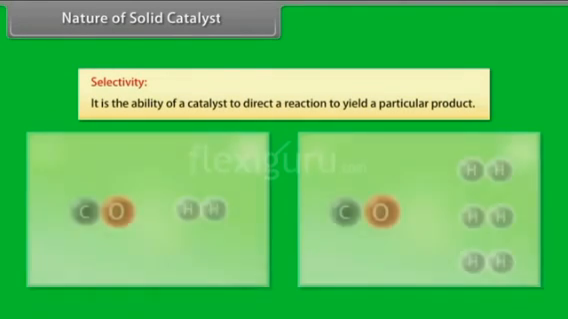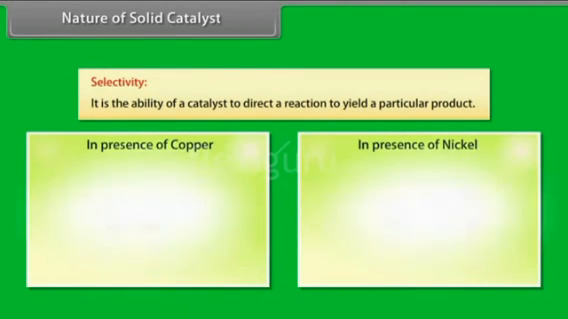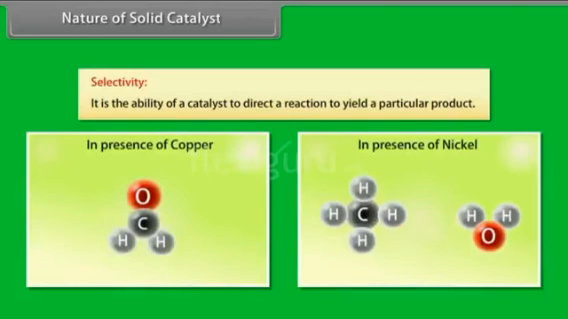Selectivity. It is the ability of a catalyst to direct a reaction to yield a particular product. For example, carbon monoxide and hydrogen react to give different products in the presence of different catalysts.